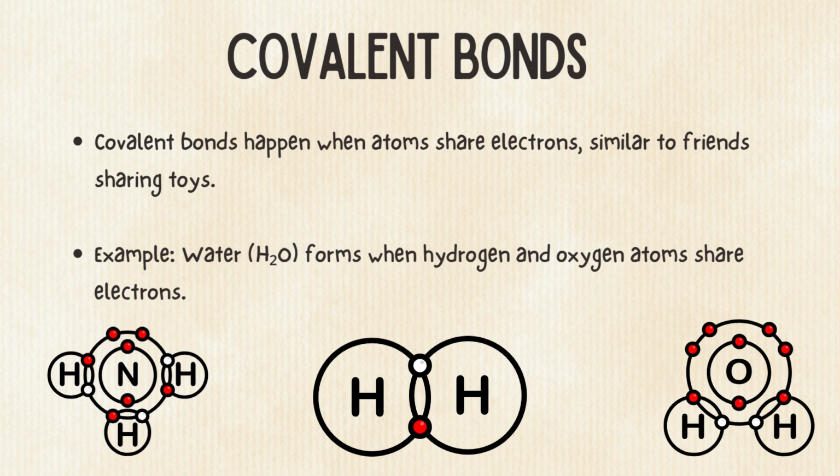Covalent bonds. Covalent bonds happen when atoms share electrons, similar to friends sharing toys. Example: water forms when hydrogen and oxygen atoms share electrons.